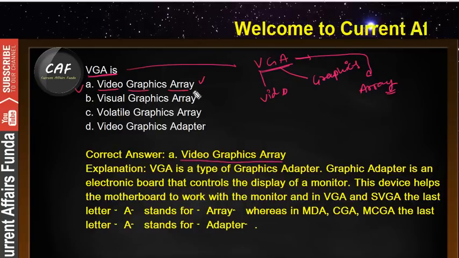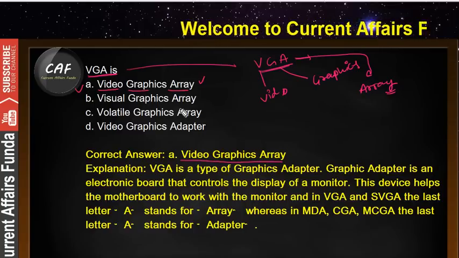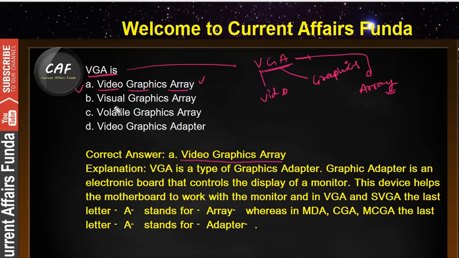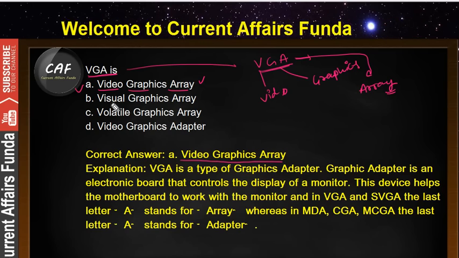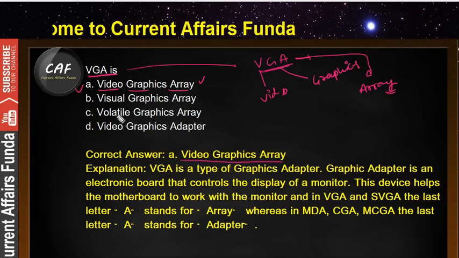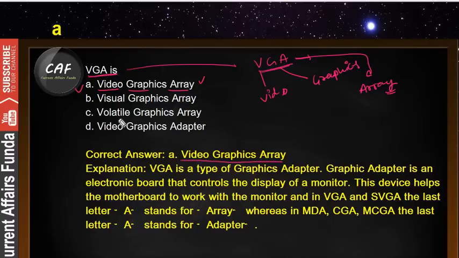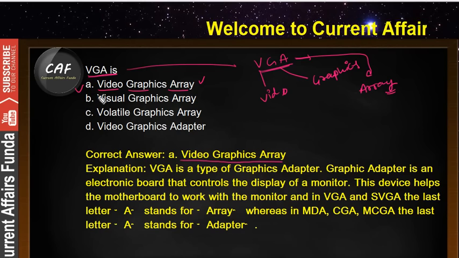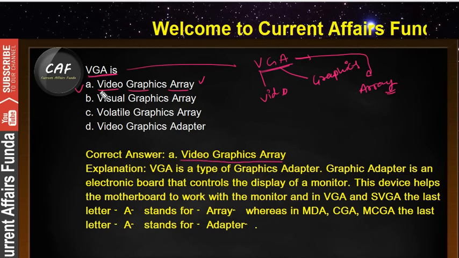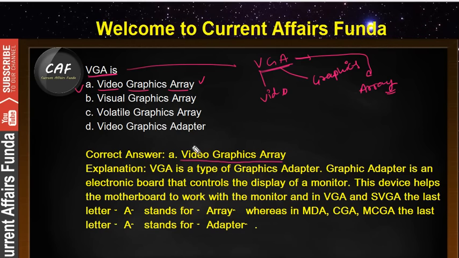See guys, if you see the options, you will feel there is a very close difference between all the options. This one is visual graphics array. So first of all, I recommend you to read the question very carefully and the options also very carefully. Then you can judge the correct and accurate answer. Okay, so follow this one. The full form of VGA is video graphics array.